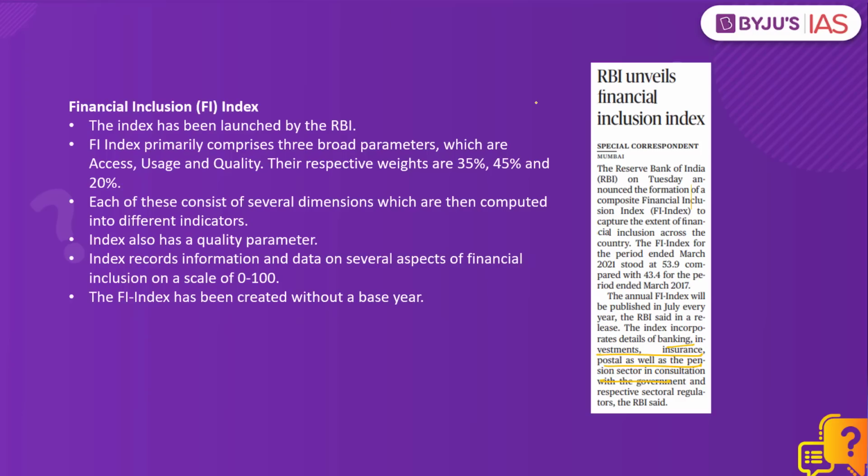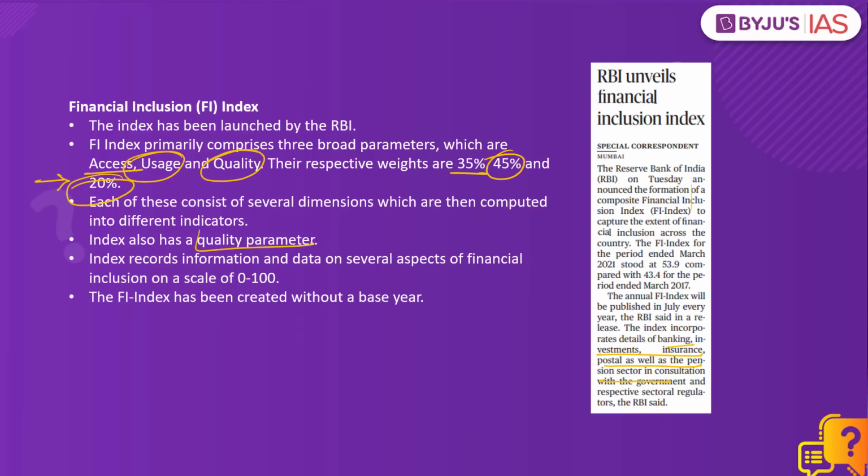This index is made up of three main parameters with different weightages. Access has 35% weightage, usage has 45% and quality has 20% weightage. Also, each of these parameters have several aspects that are calculated using different indicators. And also, this index has a unique feature. That is, it has a quality parameter.